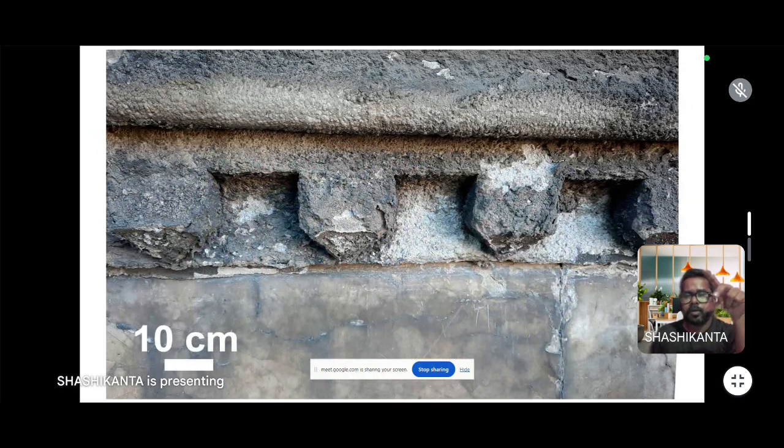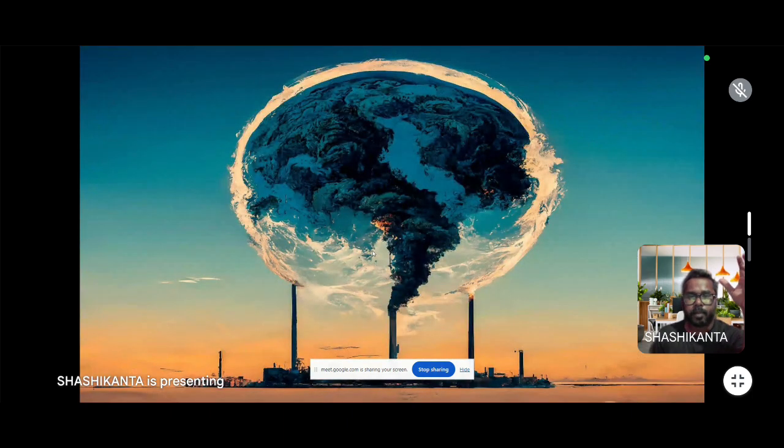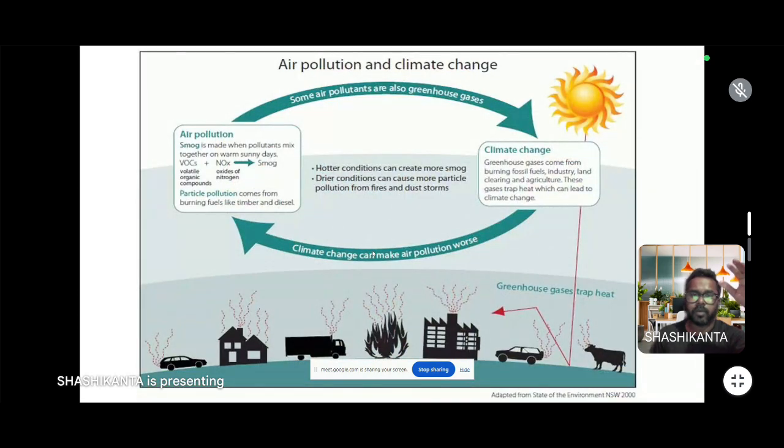Here, showing the picture of the Sun Temple in Odisha. This design was deteriorated due to air pollution. Due to industrialization, several gases are released, which create a layer that affects global warming. Due to air pollution and climate change, several gases and dust particles are released with the air and make a layer like a